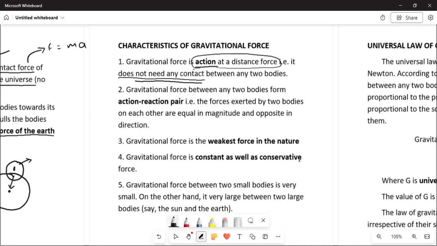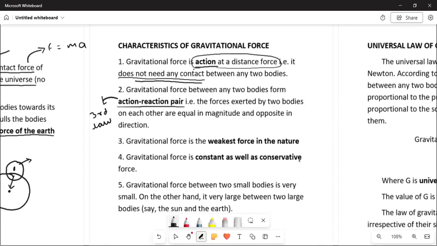Now we move on to our next point, which says that the gravitational force acting between any two bodies forms an action-reaction pair. It always forms an action-reaction pair, which we saw in the third law of motion, right? The action-reaction pair will always act on two different bodies, which makes the force non-cancelling.